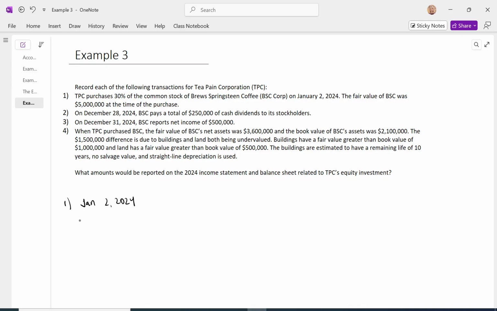The company receives the investment. We're going to call it investment in equity affiliate, to show that we own so much that it's not just an equity investment, it is an affiliate.